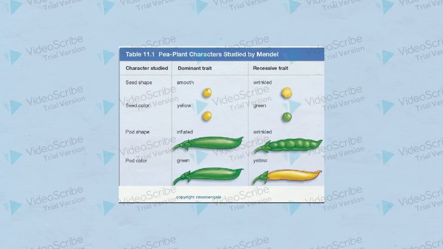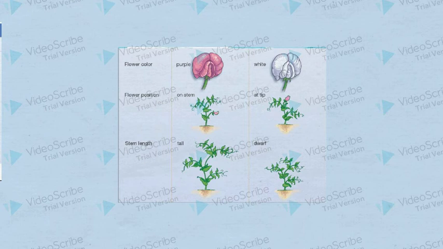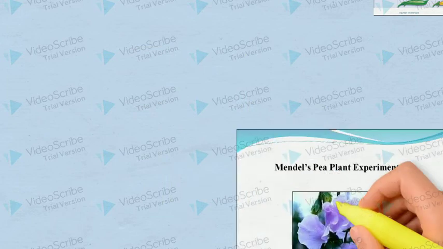While planting and harvesting pea plants in his monastery, he noticed patterns of traits in pea plants. Most pea plants turned out to have green pods. Some had yellow pods. Some had yellow seeds, while others had green seeds. Stem length, petal color, pod shape, location of flowers, all these seemed to exhibit a pattern of inheritance.